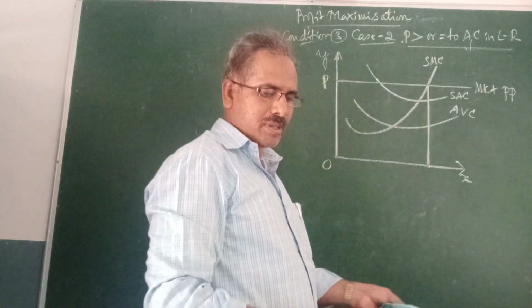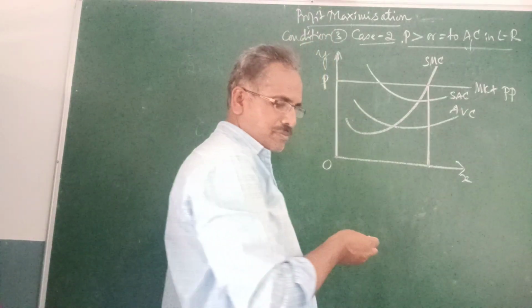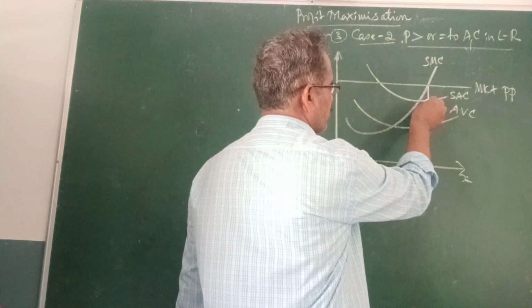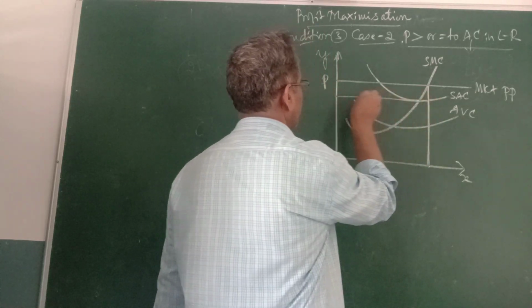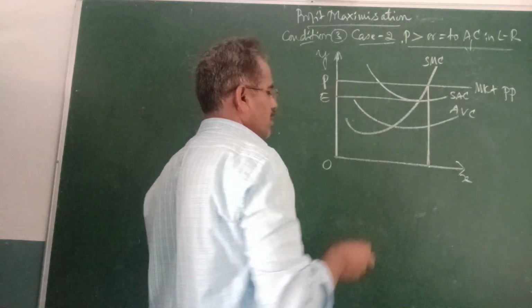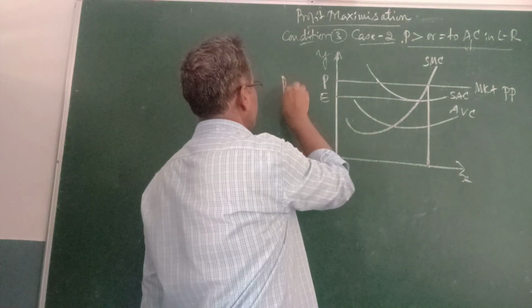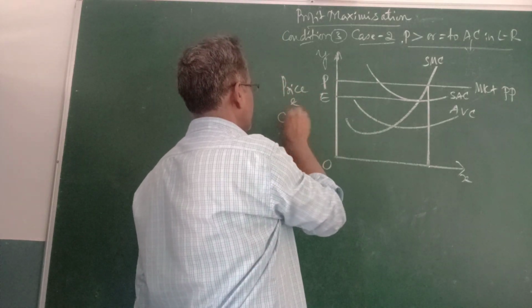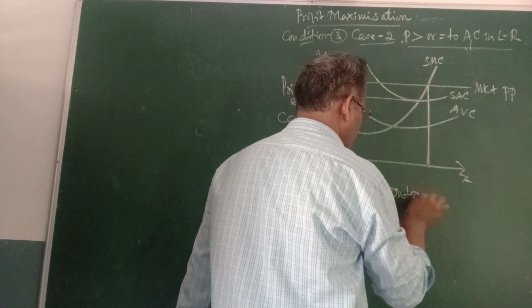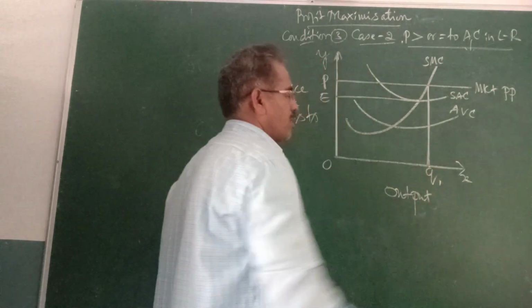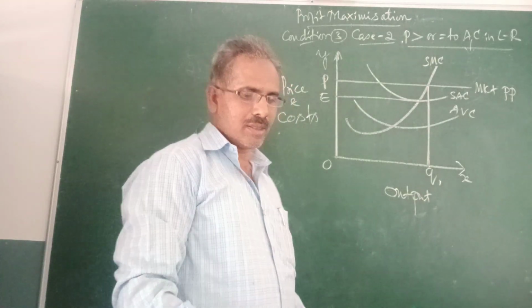As per the market price, it can have the tangency level. That is E. Here price and costs. This is output. This is Q1, the level of Q1.